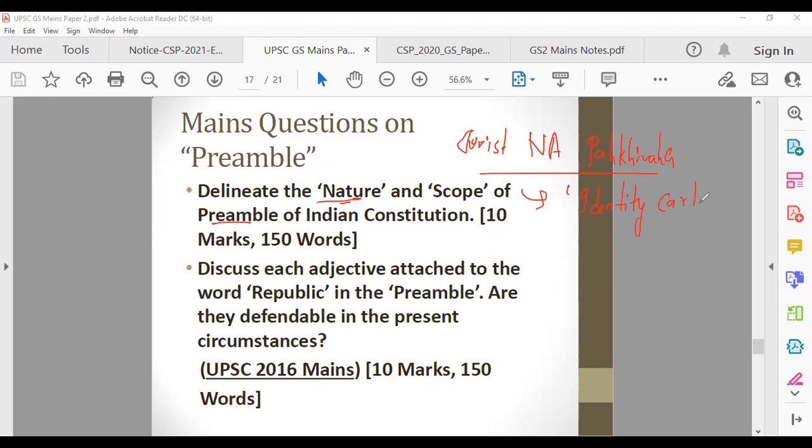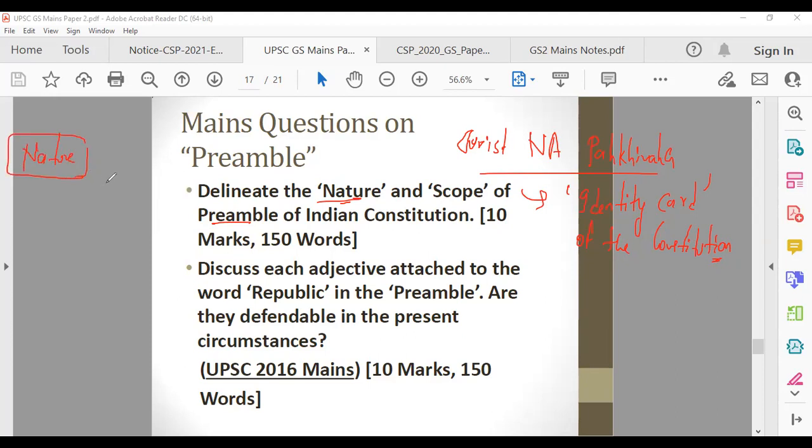According to Jurist NA Palkhivala, you have to use this kind of statement: the preamble is the identity card of the Constitution. This part, do remember it. Then after saying the preamble is the introductory portion, and that Jurist NA Palkhivala has said this, you have to jump directly to the point. They're talking about 2 points.